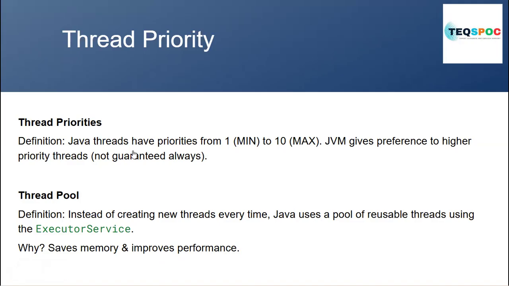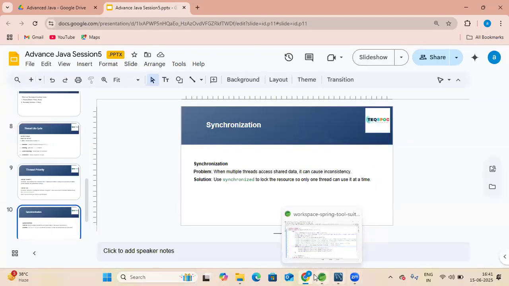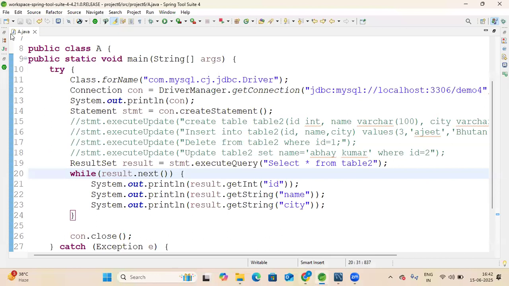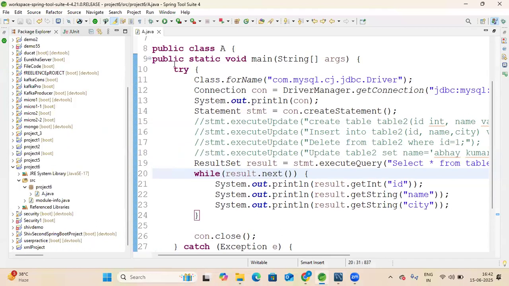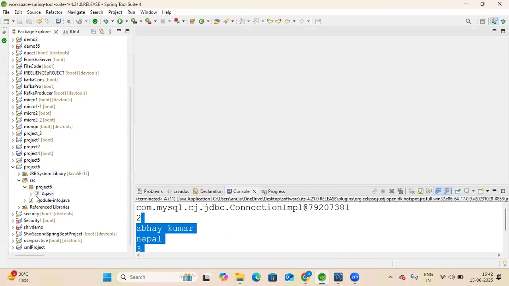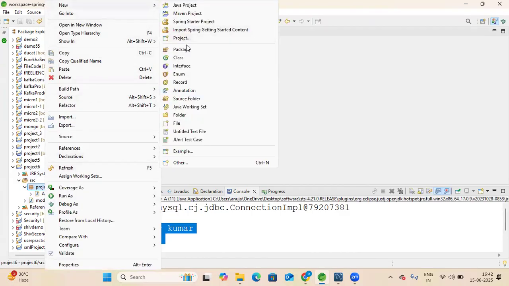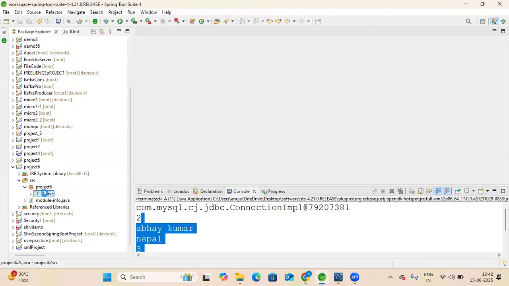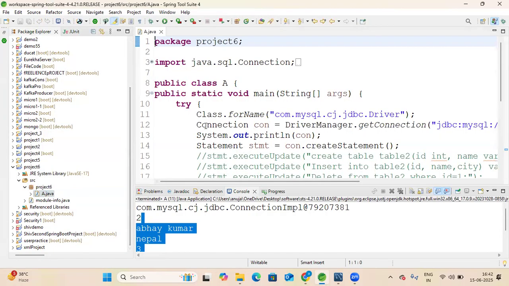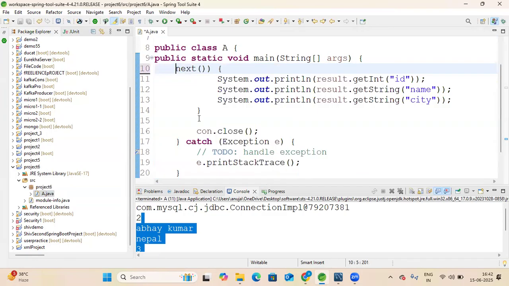Let me first go to our program and create our thread. Let me take class A only because it is easy for me.